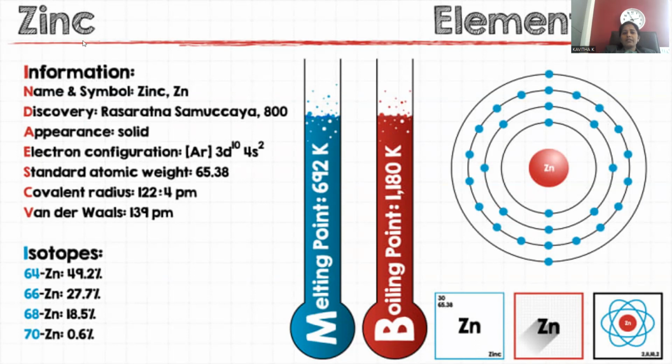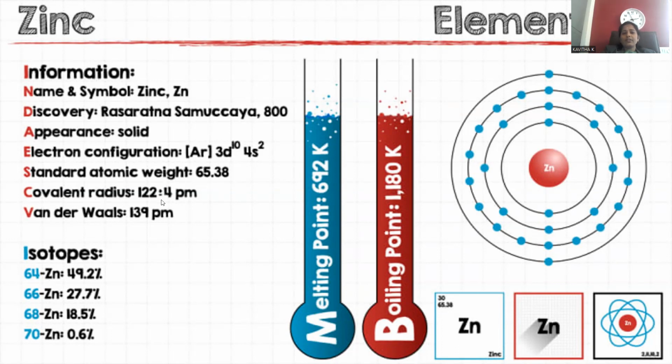Appearance is a solid metal. The electronic configuration is the argon noble gas configuration followed by 3d10 4s2. It is not considered a transition metal; rather it is a d block element of the 3d series. Standard atomic weight is 65.38.